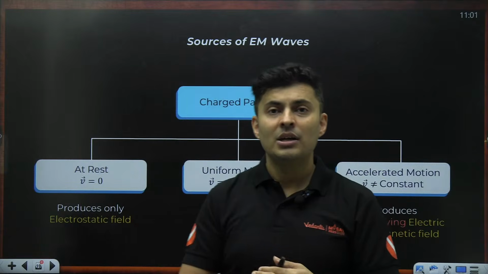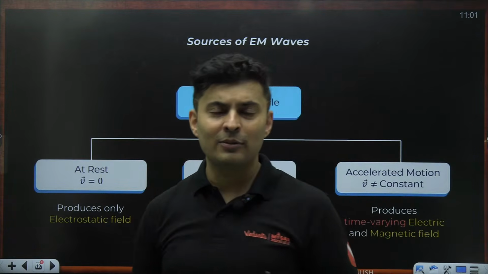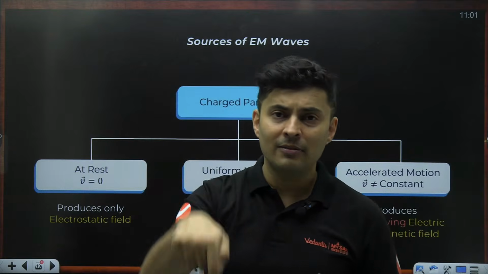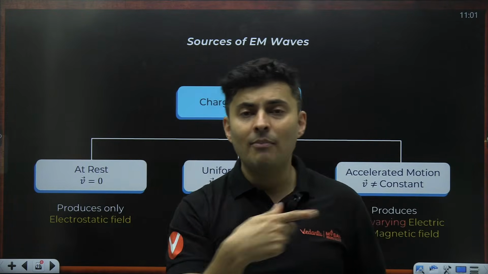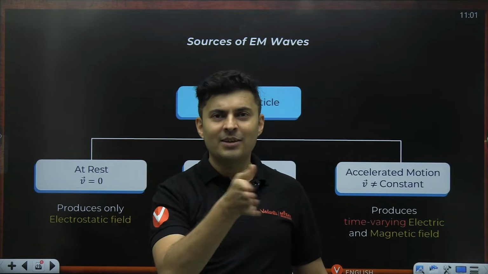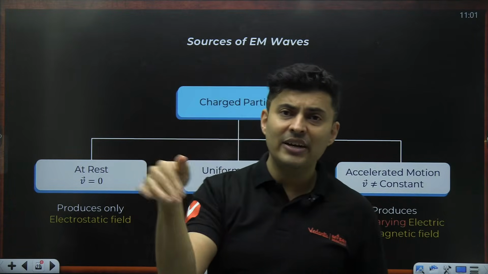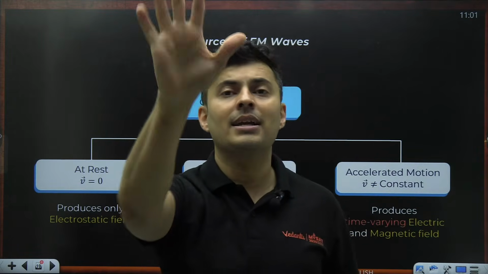That is why you cannot just have an electric wave or a magnetic wave. Because if you have an electric wave, the electric field is changing, it will naturally create a magnetic field around it. You cannot just have a magnetic field wave, because a magnetic field which is changing like a wave will automatically end up creating an electric wave.